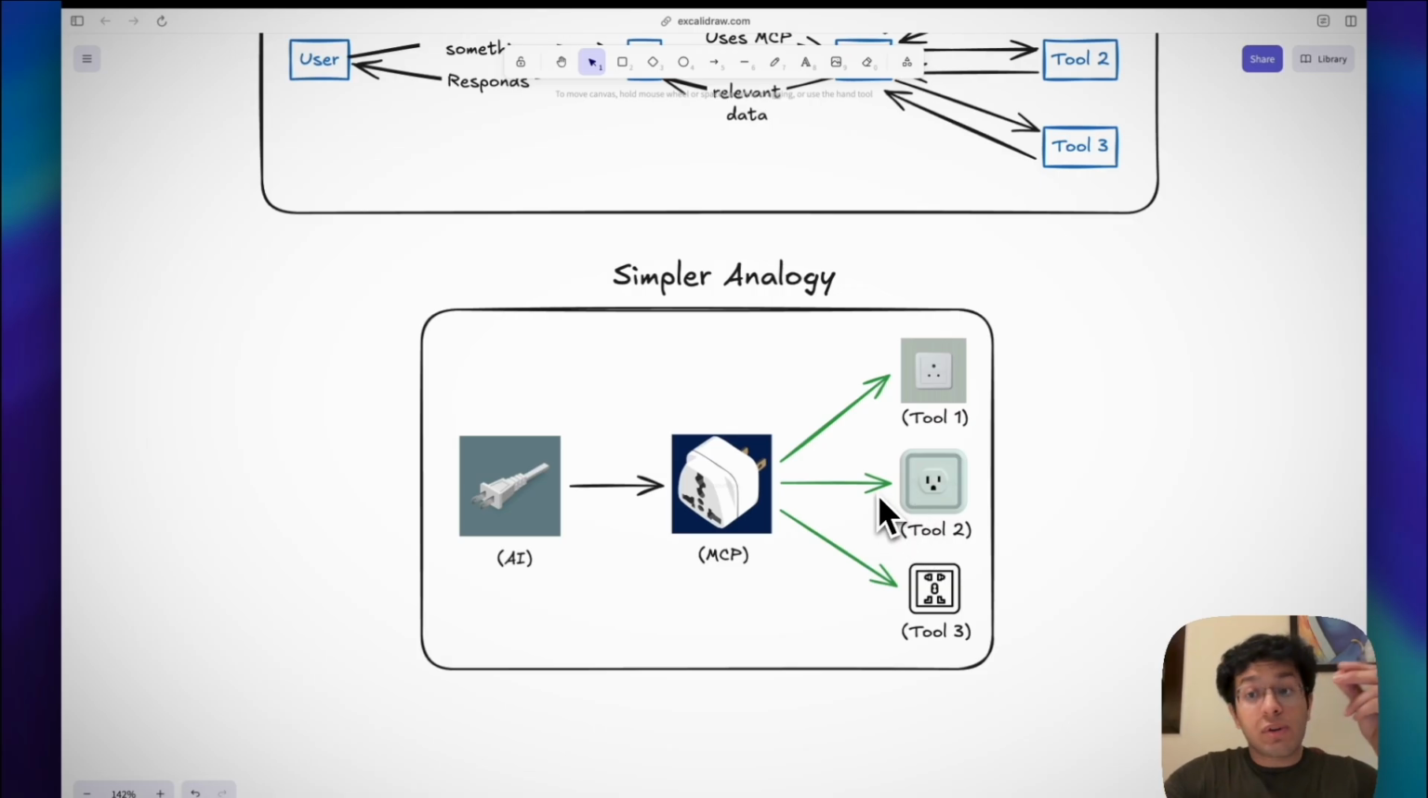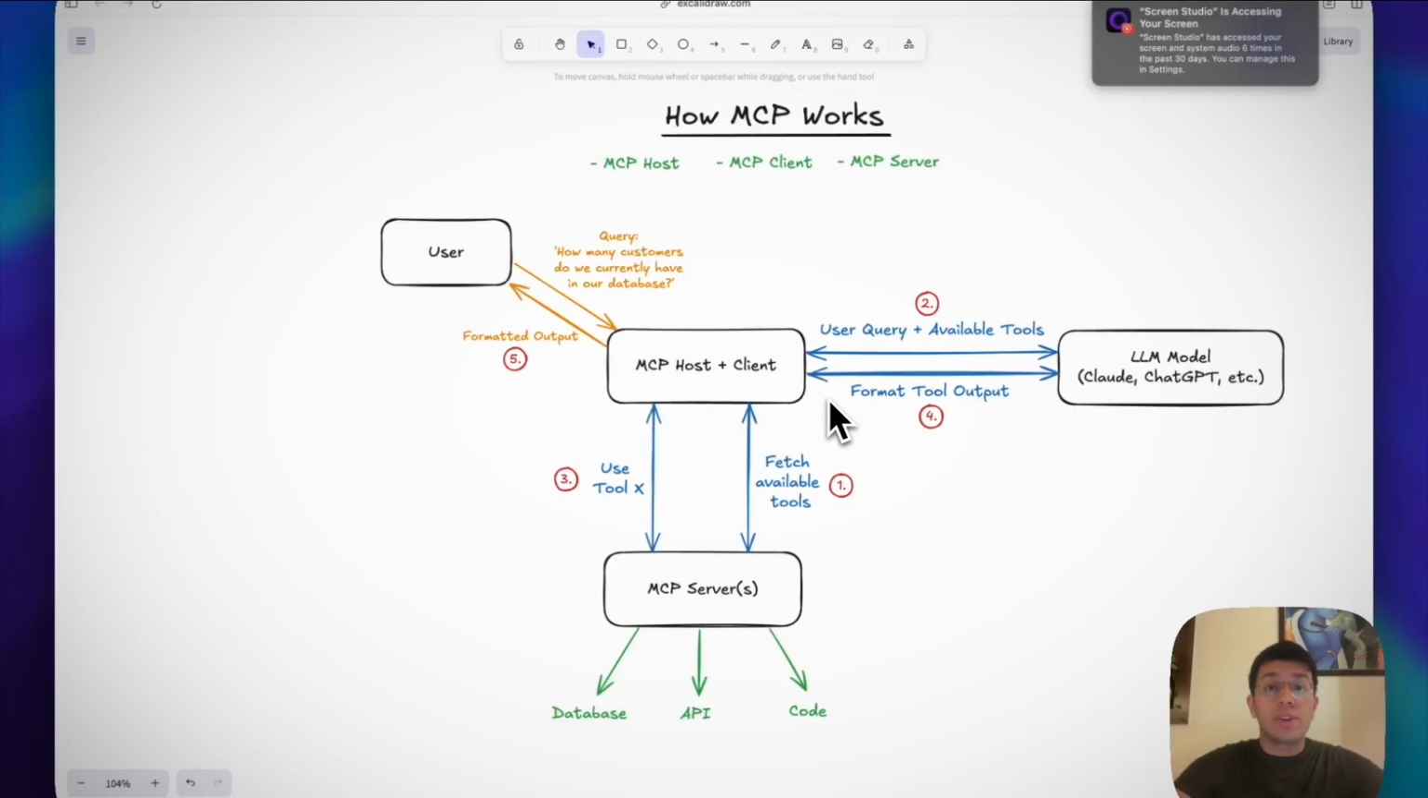So how does this actually work? Let's break it down. At the top of the stack, you've got your MCP host. This is the application that uses AI to complete tasks. You can think of it as a chat app, a code assistant inside your application, or any AI-driven tool.